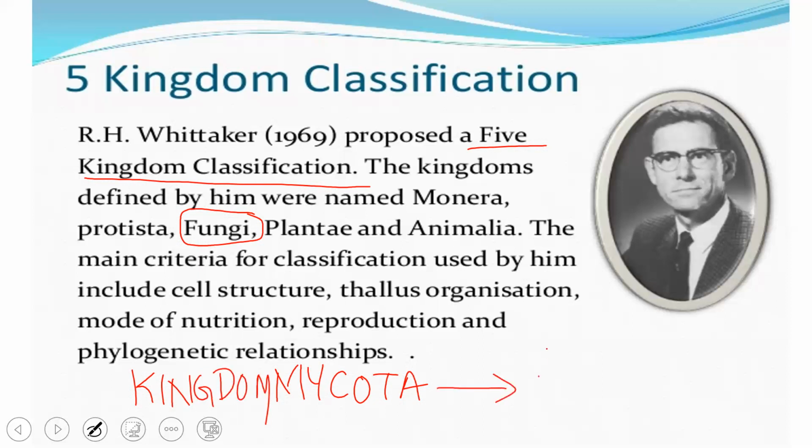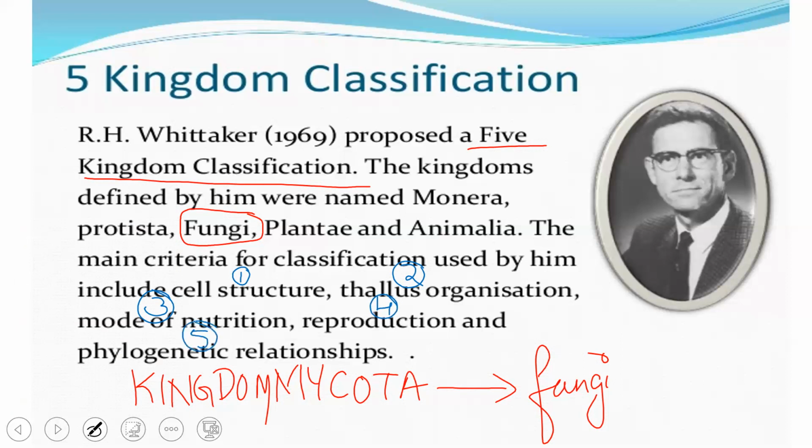Kingdom Mycota included the group of organisms which are also called fungi. According to his classification, the main criteria which he took to classify the organisms included the cell structure, the thallus organization, that is how the plant body is organized, then the mode of nutrition, then reproduction, and phylogenetic relationship.